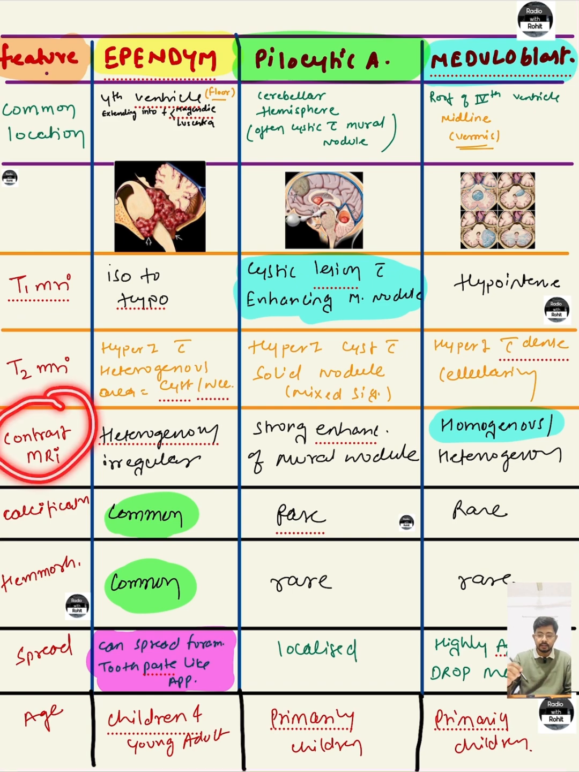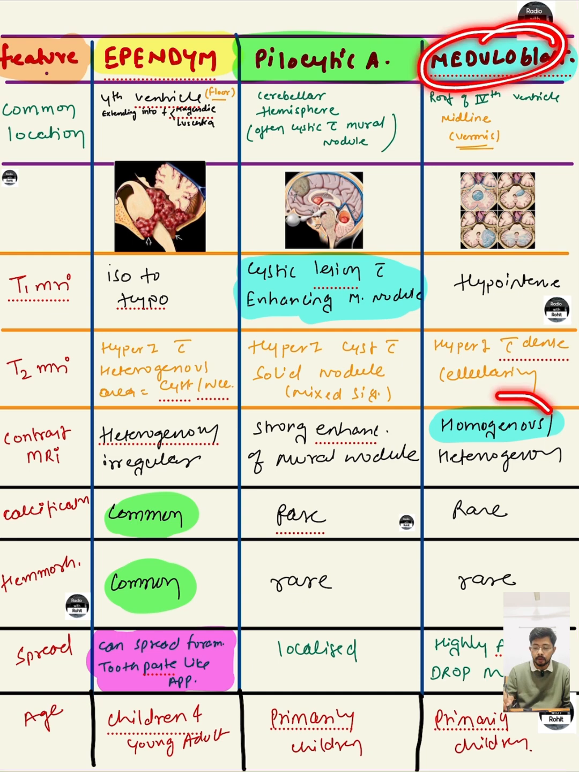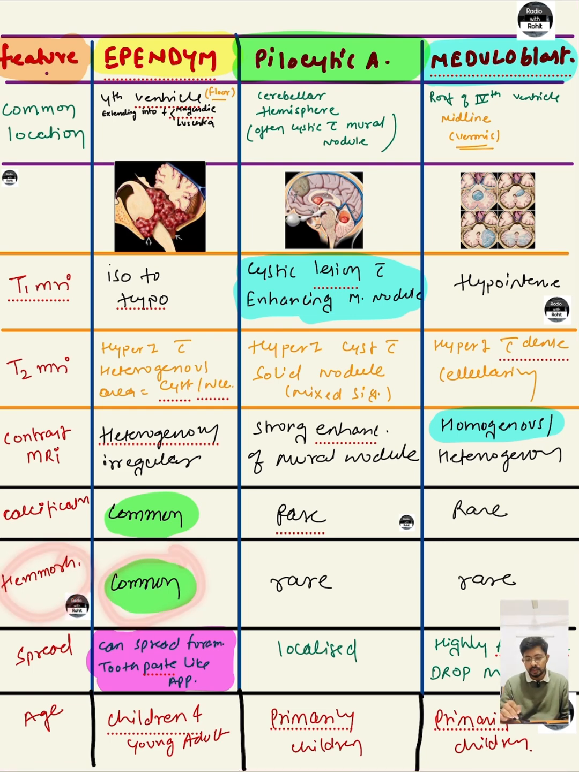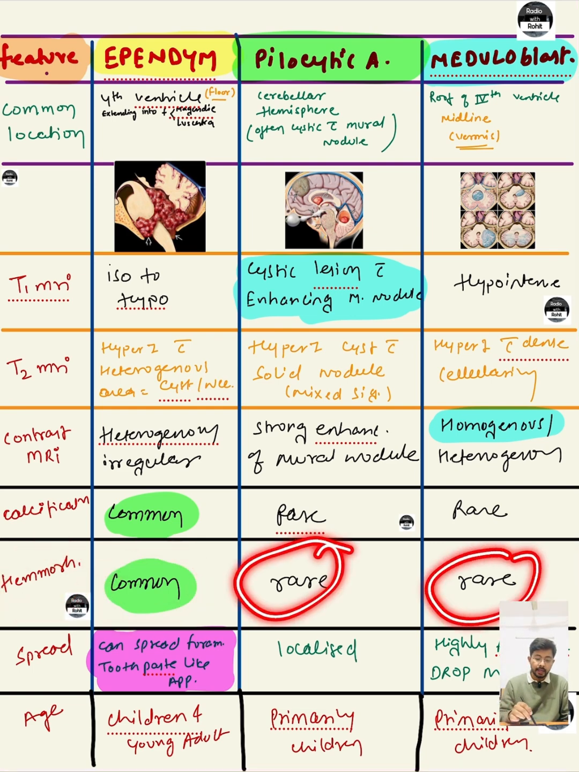On post contrast study, interestingly, the ependymoma and the medulloblastoma will show heterogeneous enhancement, while in the pilocytic astrocytoma there will be a mural nodule which will show strong homogeneous enhancement. In the medulloblastoma, we will have either homogeneous or heterogeneous enhancement. Calcification is more common in the ependymoma, but it could rarely be present in the pilocytic astrocytoma and medulloblastoma. Hemorrhages are common in the ependymoma, but could be present in the pilocytic and medulloblastoma.